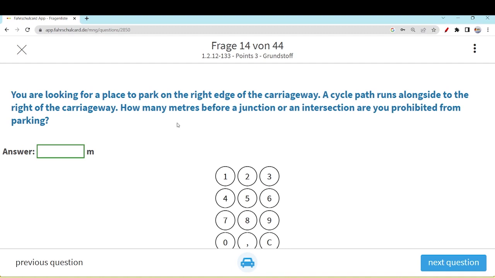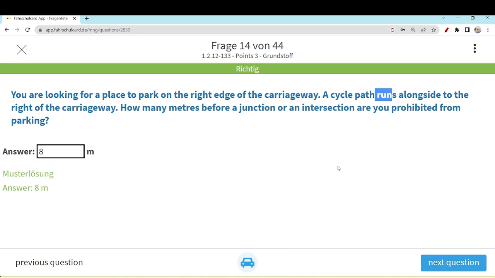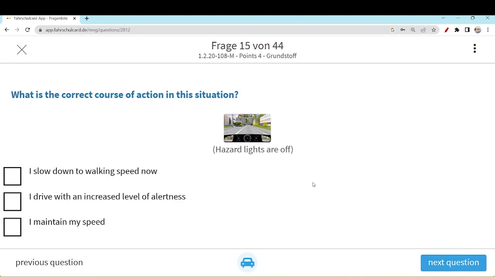So here there is an intersection or a junction, and then a cycle path is running in parallel. So normally in this case you need to keep a distance of 8 meters. If you want to know more about this topic, you can watch our previous videos, but this answer is very clear. Sometimes we cannot park 5 meters before the junction and after the junction, that's a different scenario, and whenever we have a cycle path going on, then this distance is 8 meters. You can note it down somewhere in the diary, or just remember it by heart, because you need to remember this, but we have a separate bonus video for this kind of questions.